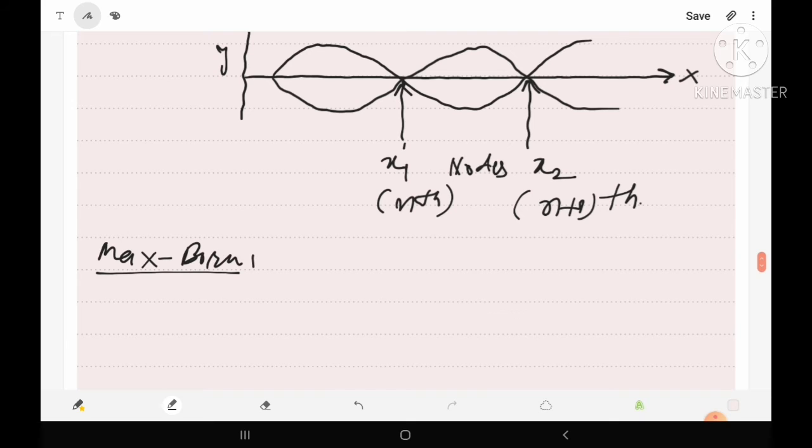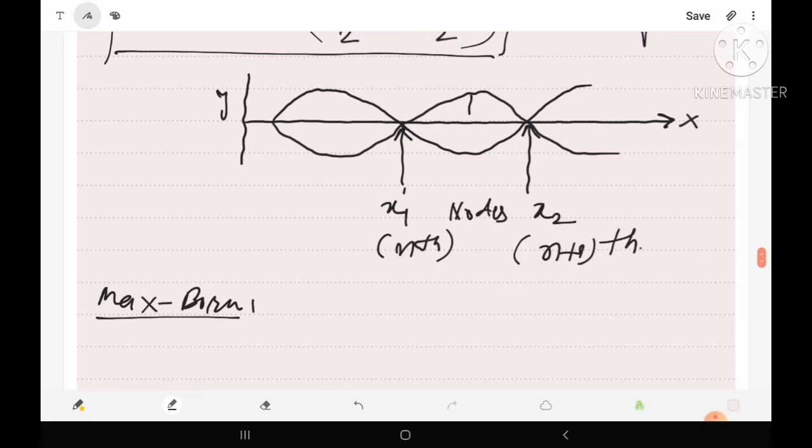Here, according to the scientist Max Born, the probability to find the particle is directly proportional to the square of the amplitude of the wave packet. It means if the amplitude is high, meaning the perpendicular displacement is high, then suppose this is the amplitude, the perpendicular displacement is maximum here. So here the probability to find the particle is maximum.